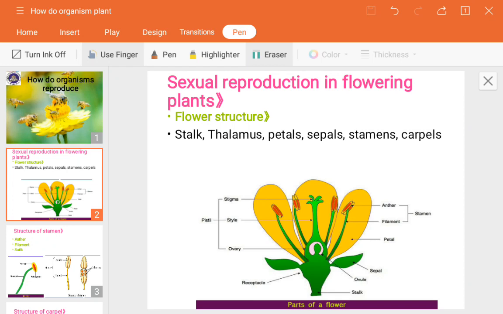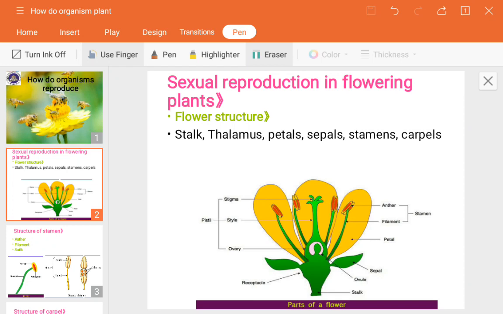So there are two types of flowering parts. The first one is the flowering parts which are non-essential, and the other one is the flowering parts consisting of essential parts. Which are the non-essential parts and which are the essential parts? First of all, see which parts are actually present in the flower. First one, stalk, next thalamus, next petals, sepals, stamens and carpel or pistil. Carpels are also called a pistil. We will see stamens and carpels in detail.